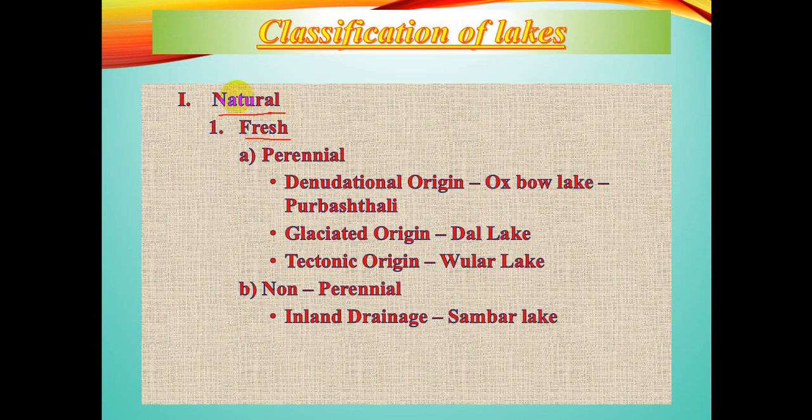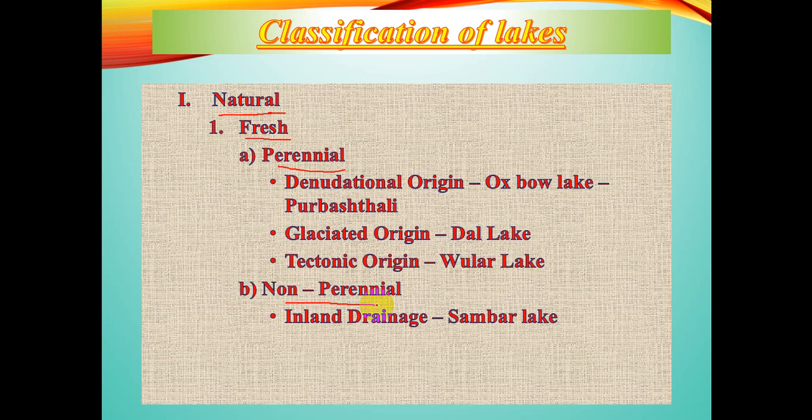Now, let us proceed with the classification of the freshwater lake. The lake that has water throughout the year is a perennial lake, and when the water reduces, it is a non-perennial lake. Perennial lakes are basically of three types.